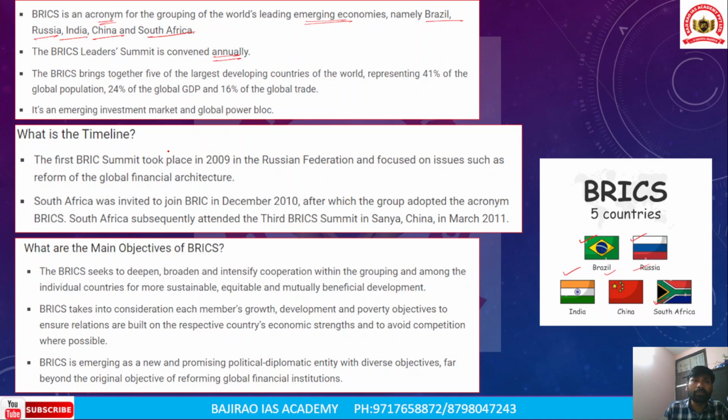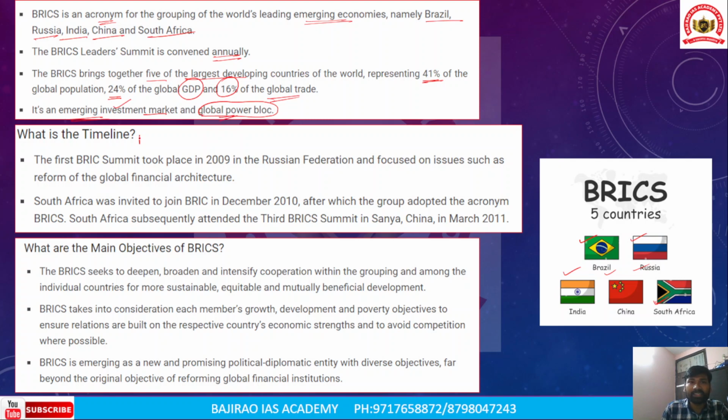The BRICS brings together the five largest developing countries of the world, and these five countries represent 41% of the global population, 24% of the global GDP, and 16% of overall global trade. It is also an emerging investment market and global power bloc, because the bloc consists of emerging countries like China, India, Brazil, and South Africa. Therefore, it is rightly called an emerging investment market and global power bloc.